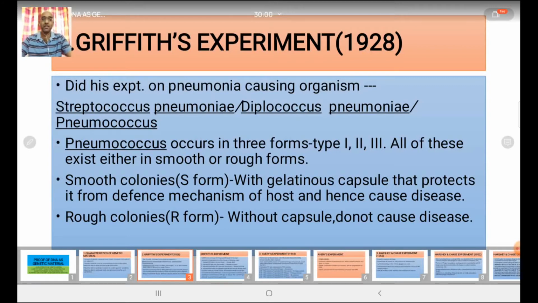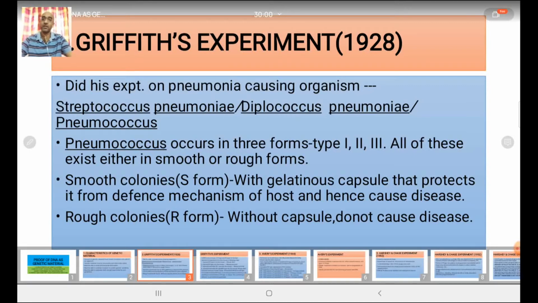The bacterium gets protection from the defense mechanism of the host due to the presence of the gelatinous capsule around it. As a result, these bacteria, which were capable of forming smooth colonies, were able to cause diseases, and these are called the virulent or pathogenic type. So the bacteria which formed smooth colonies were the pathogenic type because they were able to cause diseases.